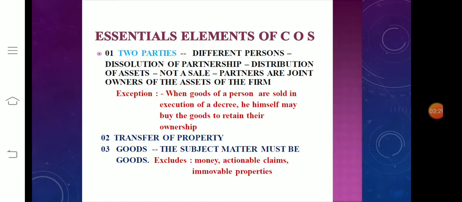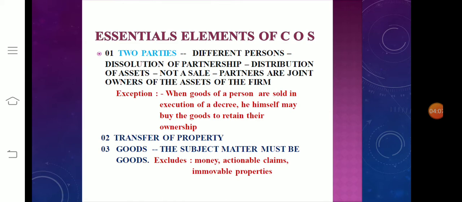Then what are the essential elements of COS, contract of sale? Okay, COS means contract of sale. There are two parties. The following are the essential elements of a contract of sale: two parties, transfer of property, goods, price, and it includes both sale and agreement to sell. So first, two parties, different persons. Two parties means different persons.